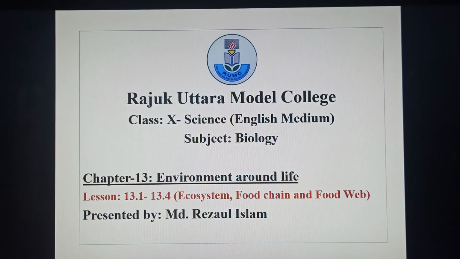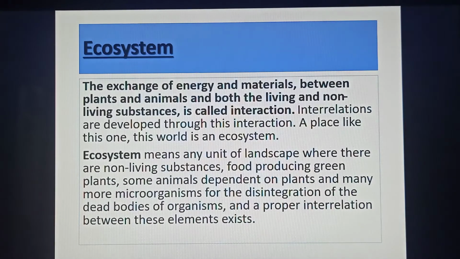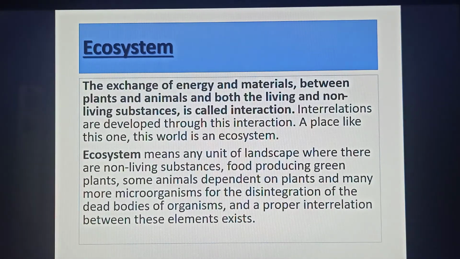Today we want to discuss ecosystem, food chain and food web from chapter 13, Environment Around Life. So dear boys and girls, let's start. First of all, what is the ecosystem?